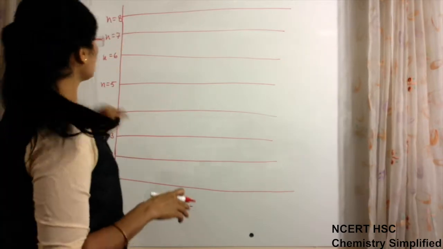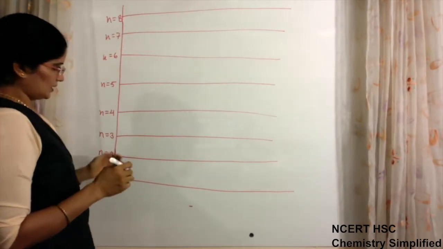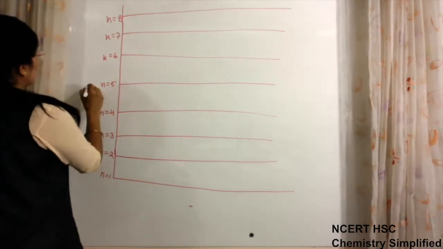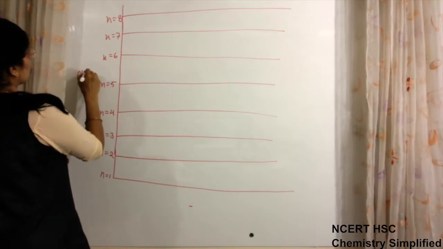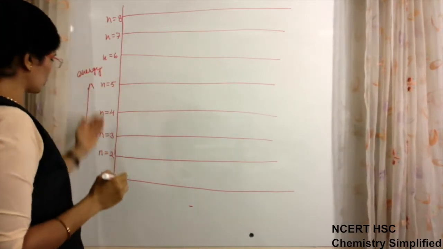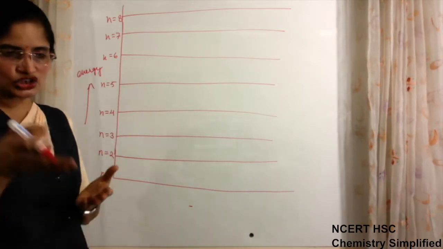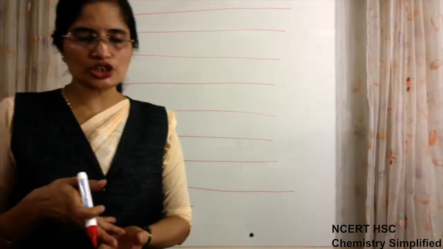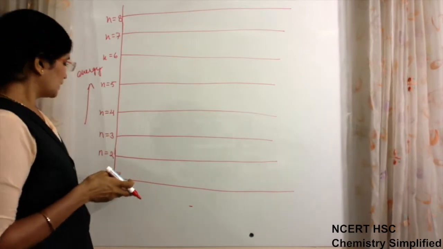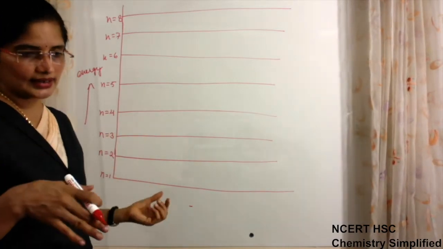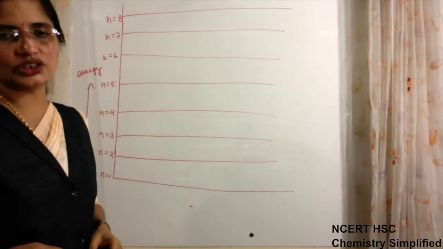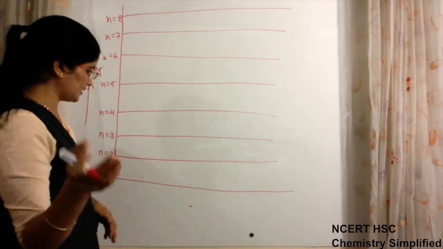Now what will happen? This is actually energy. On this side we are just showing the increasing energy. The n equal to 1 shell, or the orbit nearest to the nucleus, has the lowest energy, and then away from it the energy is more. This we will talk about later, why it is so.